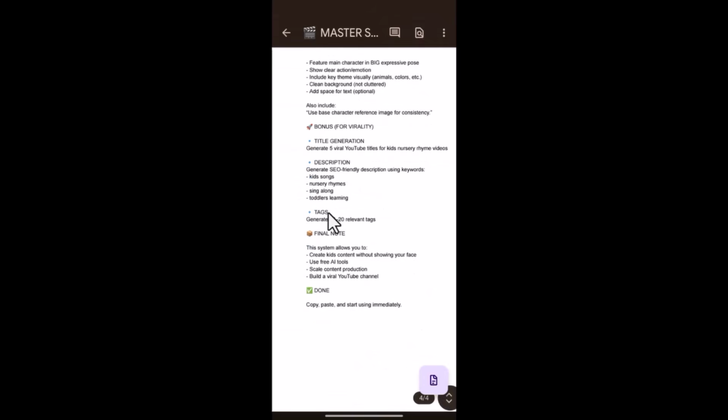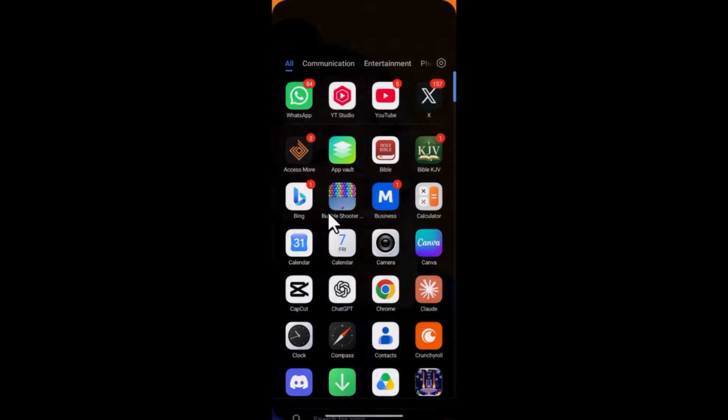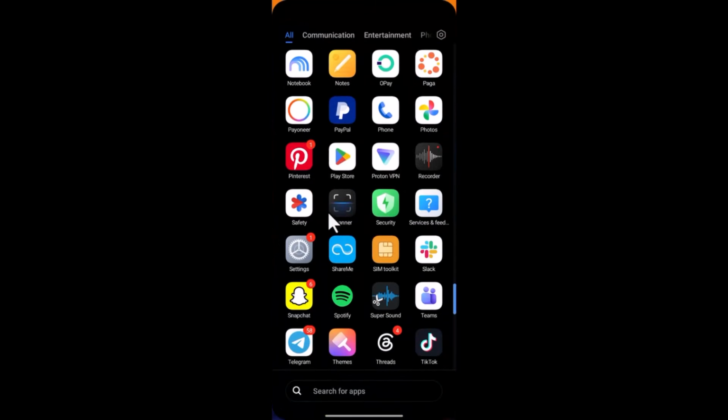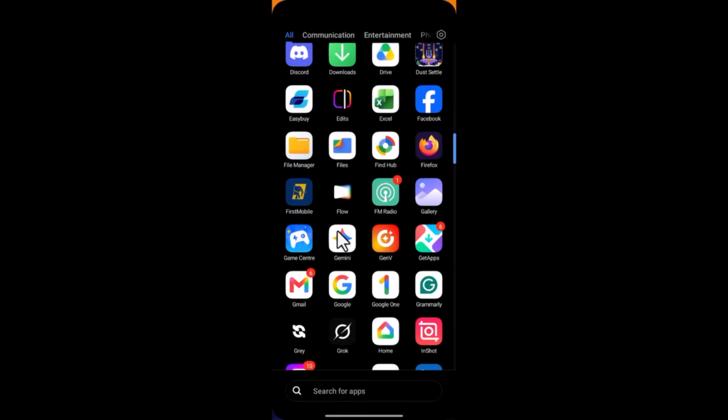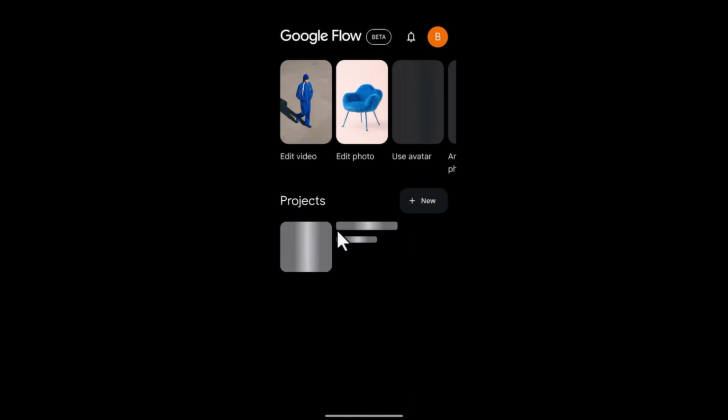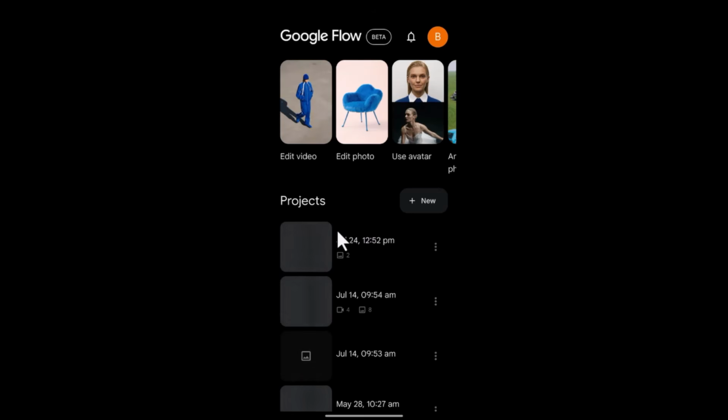Now, which platform are we going to use to animate our images? I'm going to be using Flow AI. You can decide to use the mobile app if you're using your Android phone, or you can decide to use it from the web, if you're using your Chrome browser. Because of this, let me use the app. You can find this app either on your Play Store if you're using Android, or your App Store if you're using an iPhone.